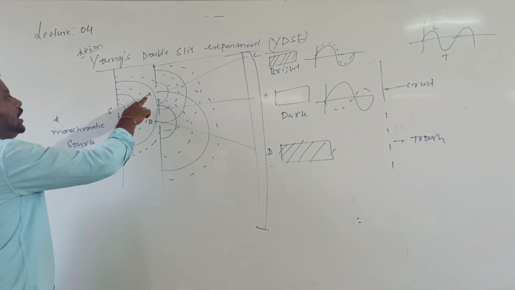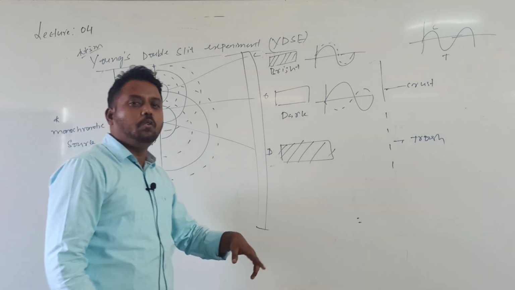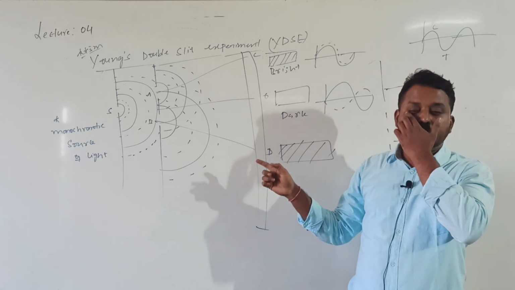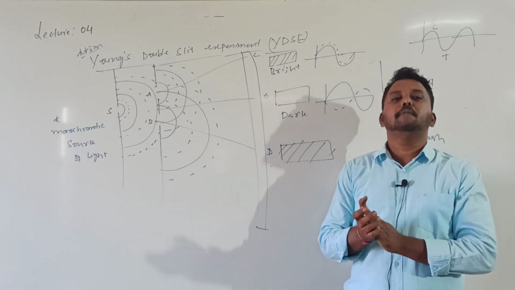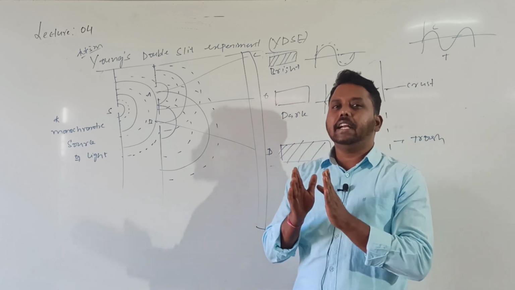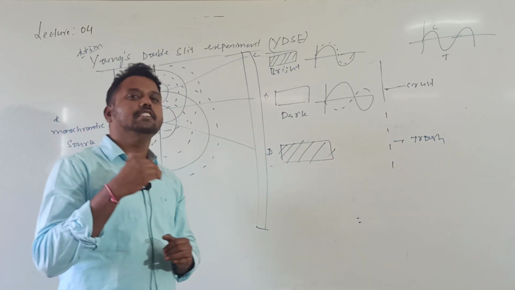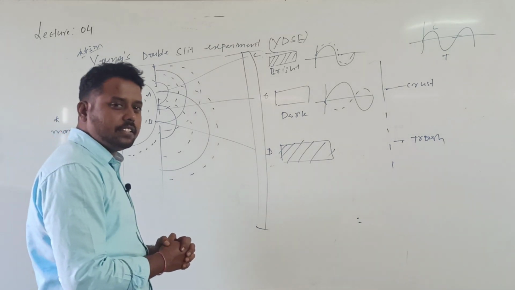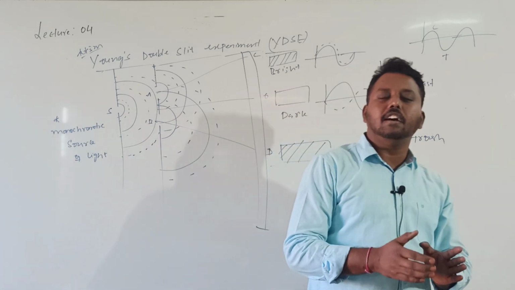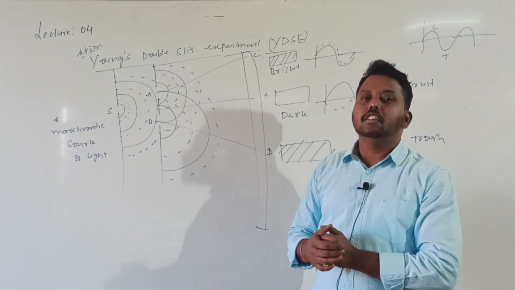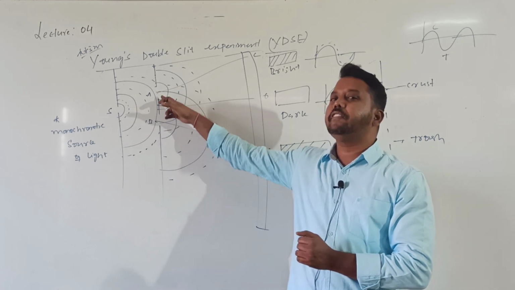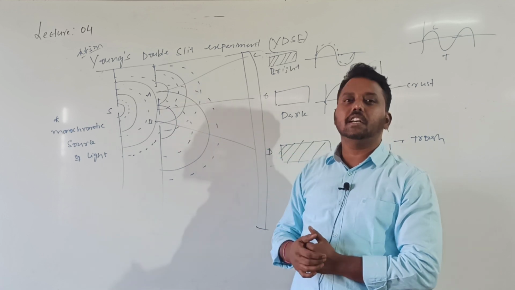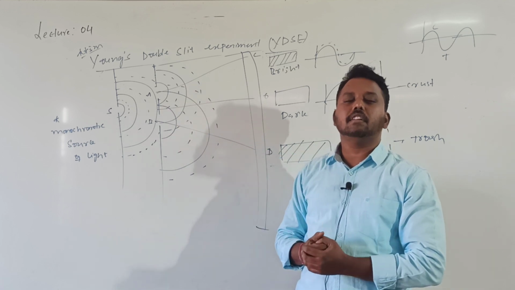Actually, after allowing the light from A and B onto the screen, he has taken a photographic plate for that screen. When he developed the photographic plate, he saw alternating bright and dark bands. Those alternating bright and dark bands he called interference fringes. What are those alternating bright and dark bands called? He called them interference fringes. And what is the reason for those alternating bright and dark bands on the screen? It is because of the interference of light coming from A and B. Whenever the light coming from A and B superimposes with each other, you will get alternating bright and dark bands on the screen.